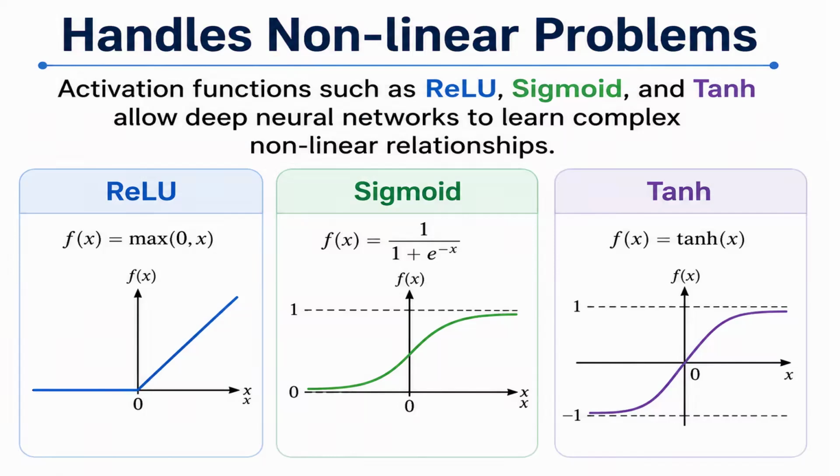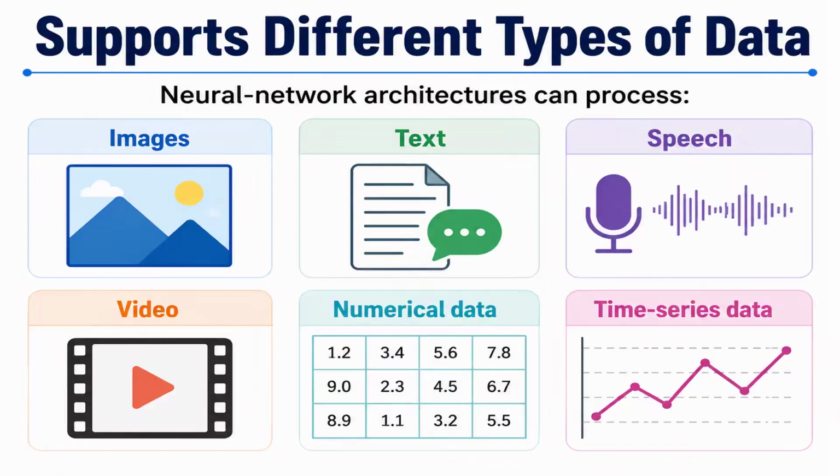Then it handles non-linear problems. First of all, a linear problem means one which will give you only two outputs, 0 and 1, true and false. But if you want non-linear output, then you can use various activation functions such as ReLU, sigmoid, tanh, that allow a deep neural network to learn complex non-linear relationships. So we'll see these activation functions in detail in upcoming lectures.